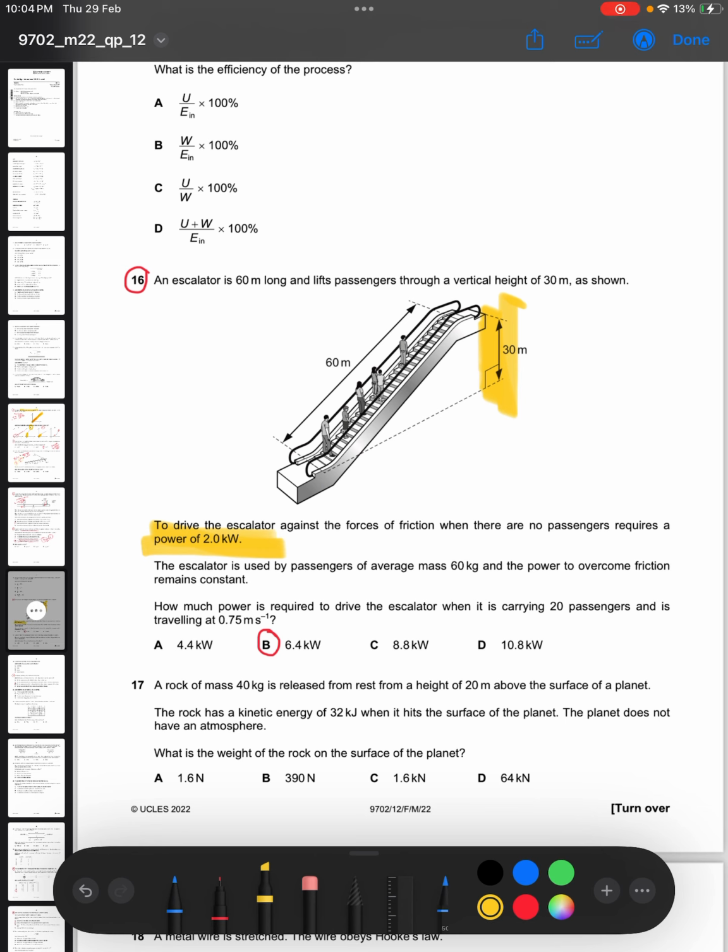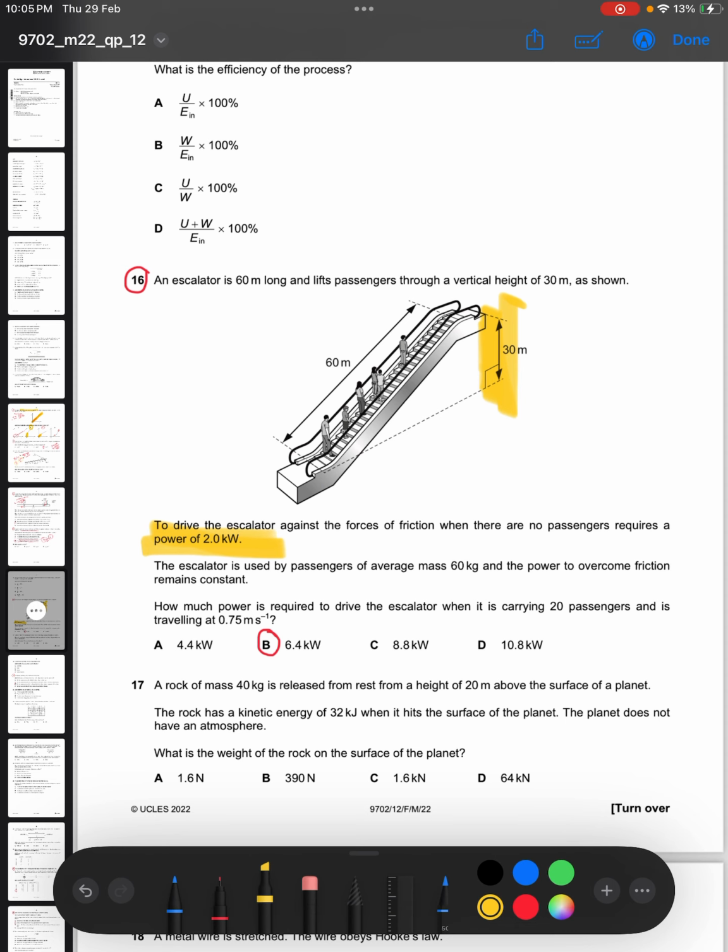So if there are no passengers, and we want to drive the escalator just against the forces of friction, which oppose its movement, then it is talking about the power needed to overcome the forces of friction, without lifting passengers, without giving passengers gravitational potential energy.